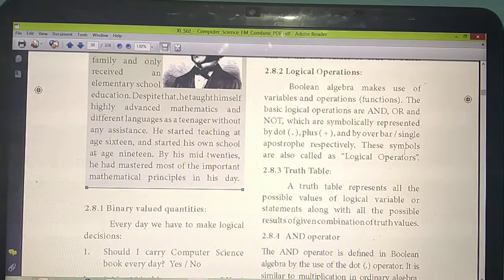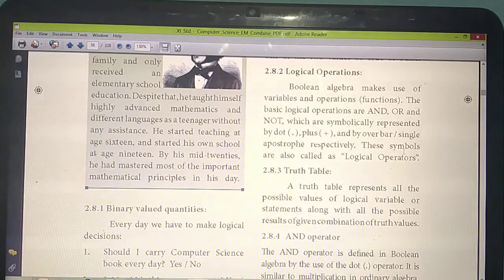Understand? Yes. Next thing we are going to study about logical operators. Very, very important. Already we have studied about variables and functions. What do you mean by variable? For example, A equal to 5, the A is a variable. B equal to 10, B is a variable. Operations: A equal to 3 plus 5, that is addition operation. Using these variables you are going to do additions, multiplications, a lot of things.